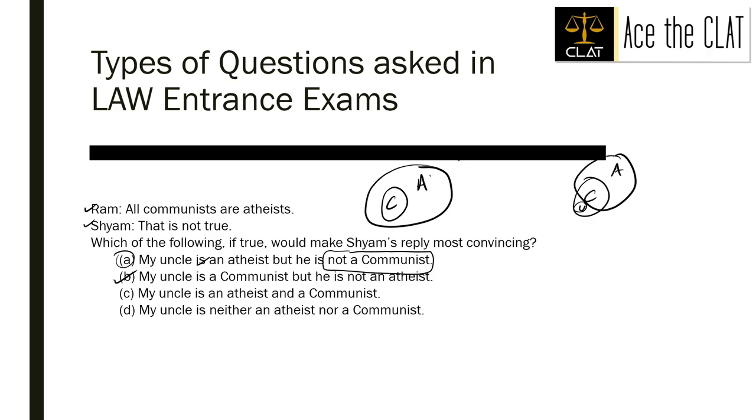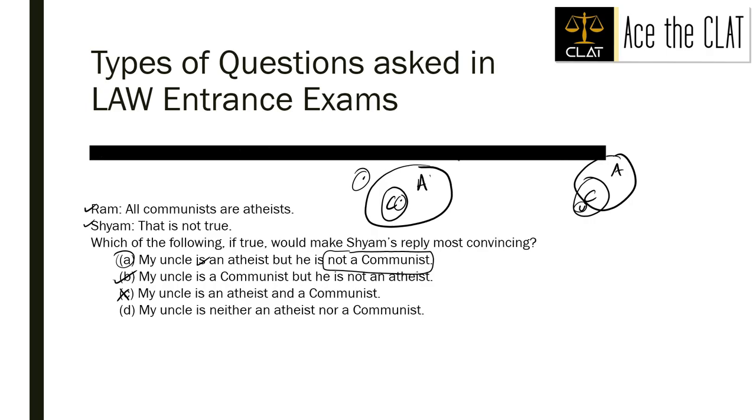Let us look at what C and D have to offer. C says my uncle is an atheist and a communist. Okay, so this cannot be the answer from anywhere, right? And D says my uncle is neither an atheist nor a communist. So there is nothing here. We have to only prove that all communists are not atheists.